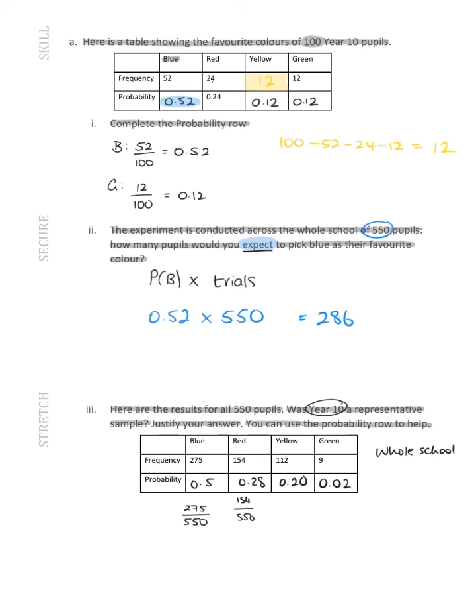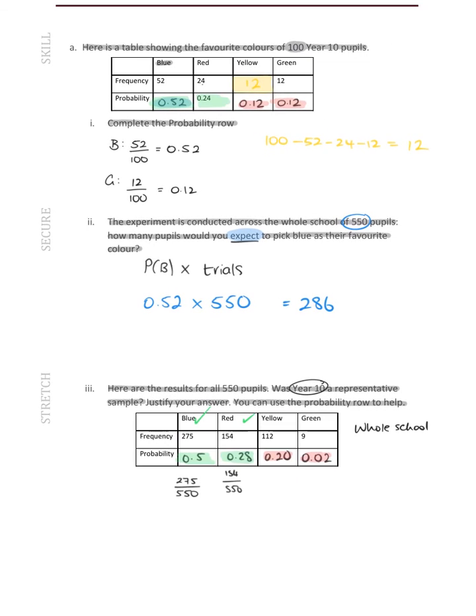Okay, so was Year 10 a representative sample? Year 10 says that's the probability and that's the probability, so that's about right. Blue's about right. Red's fairly close, so I'd say that's about right. But yellow and green. Yellow is very different and green is very, very different.